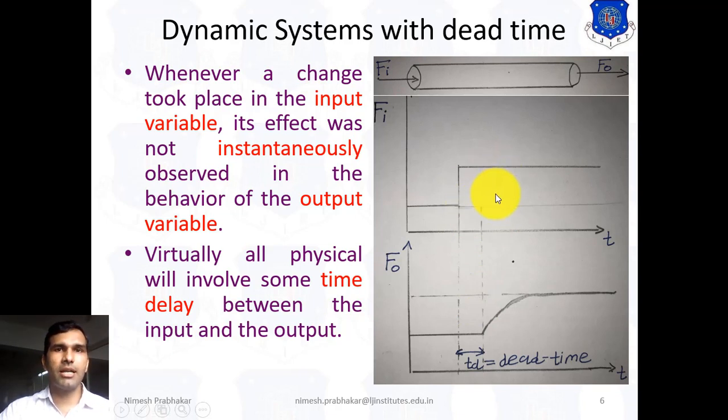In a process dynamic, that means in industry, it is not possible that when we give an input, we instantaneously see that input's effect on the output. It takes some time to reach the output. This is known as the dead time. Now we see the effect of this dead time in the process, that means we see the dynamic system with dead time.